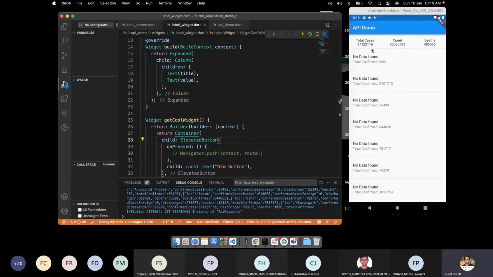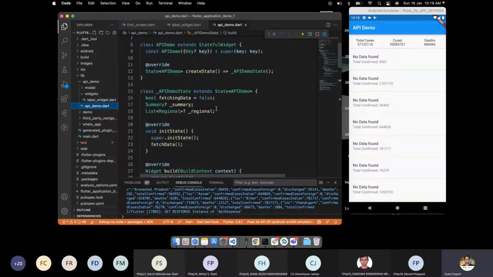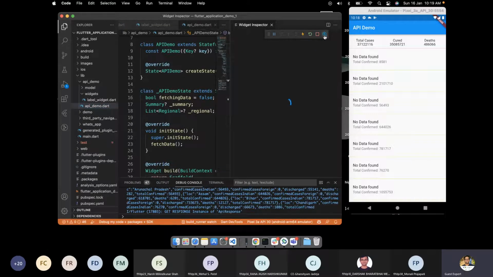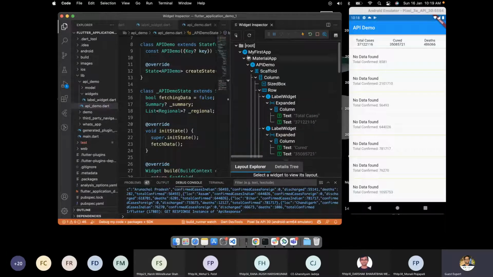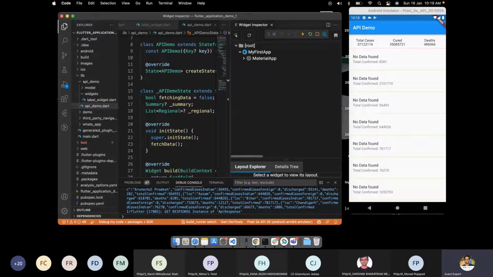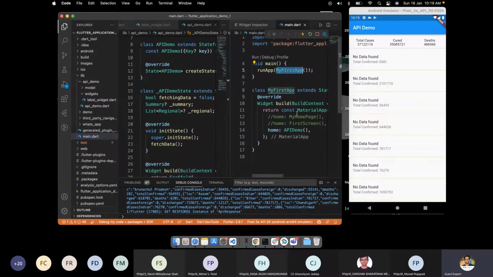Now here we have an example of our API, this API demo code, where we have Scaffold and the rest. So let's see how the widget tree looks. I have a button here called DevTools. I'm clicking on it, and here I can see the widget inspector. This is actually the widget tree. We have MyFirstApp, then MaterialApp. In MaterialApp, we have APIDemo. If I go to my main file, we have MyFirstApp, MaterialApp, and then APIDemo.